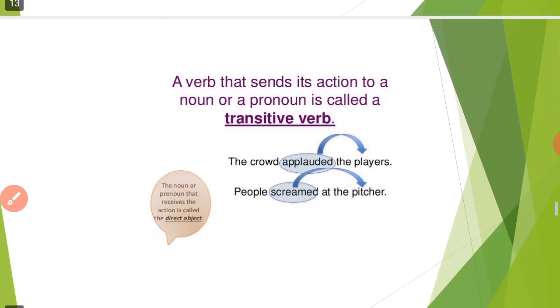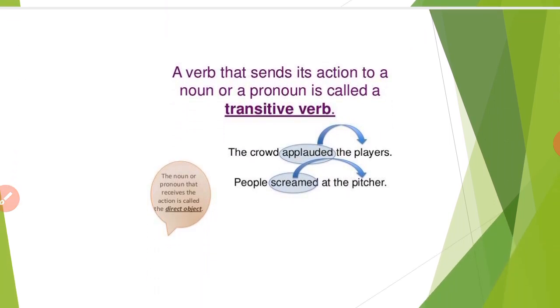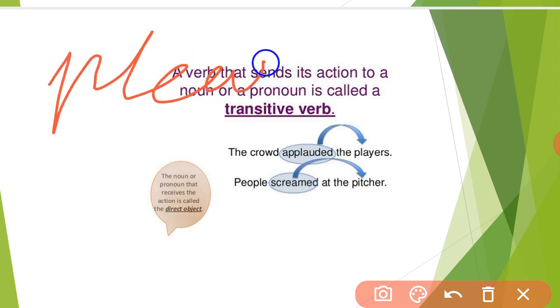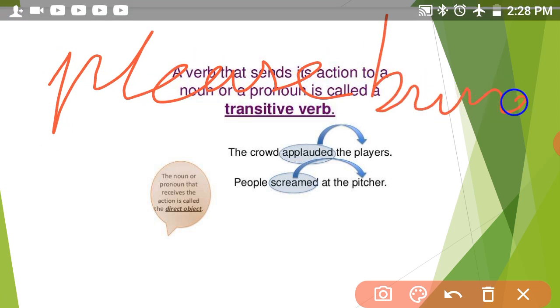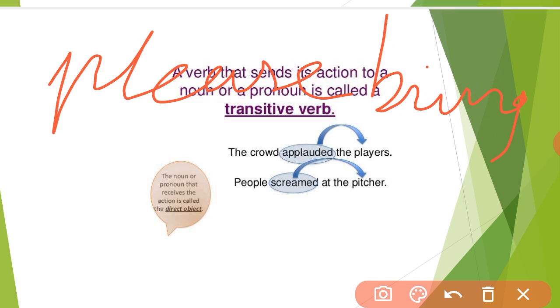Now, how do we identify a transitive verb? Transitive verbs are not just verbs that can take an object, they demand an object. Without an object to affect, the sentence where the transitive verb is used will not seem complete. For example, "Please bring coffee."